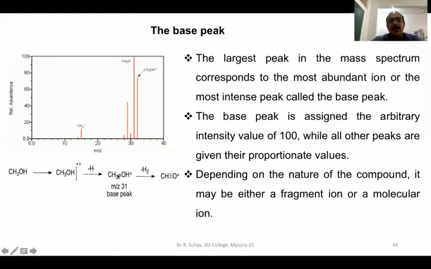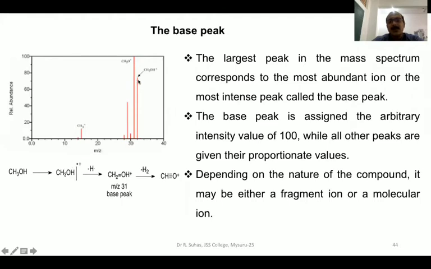Why do we have a base peak? This may be due to the presence of a pi bond. Because there is a pi bond, there will be delocalization, and hence such peaks are going to be called the base peak. Whereas this is the CH3OH+, this is the molecular ion.